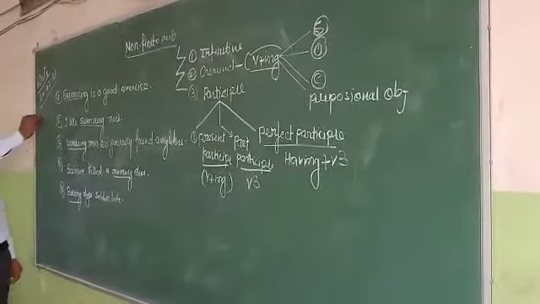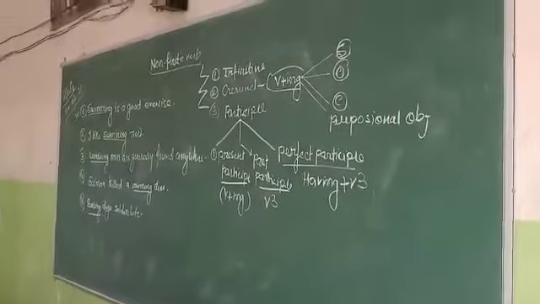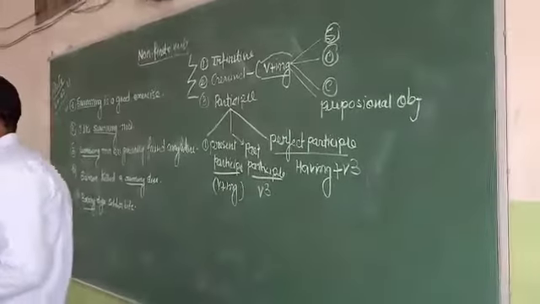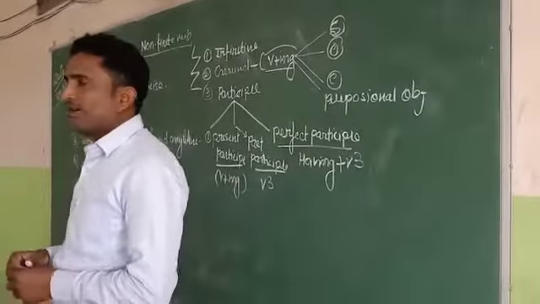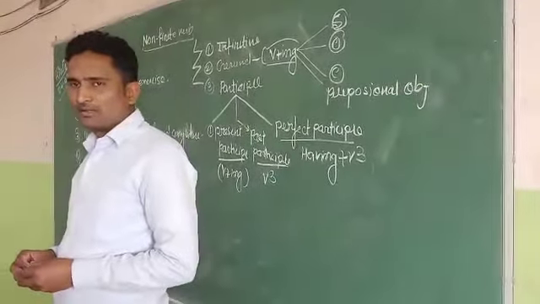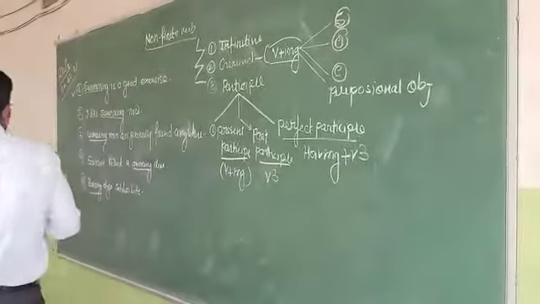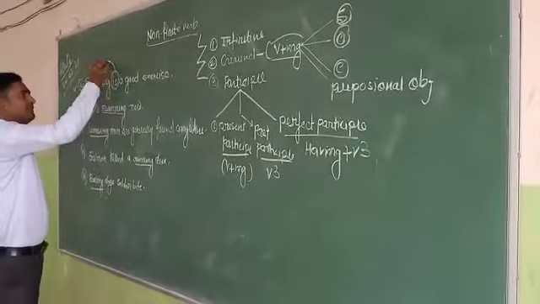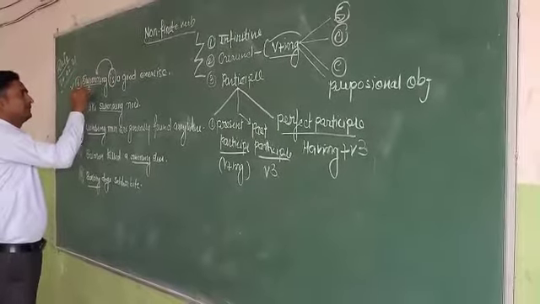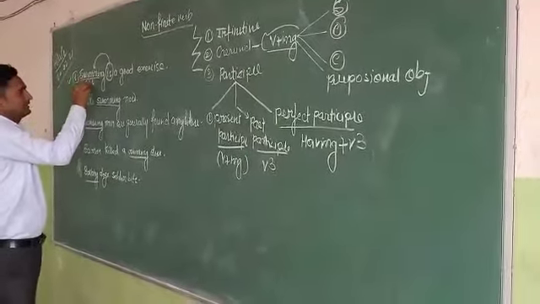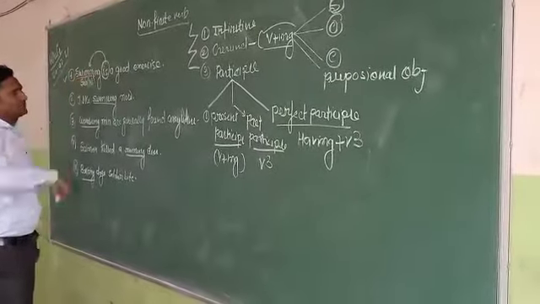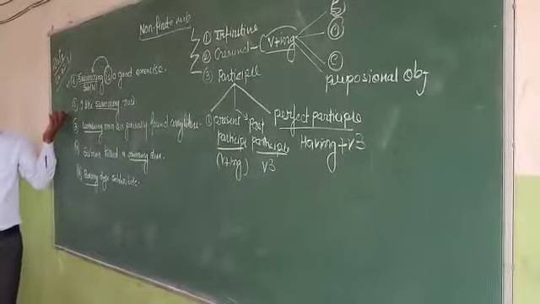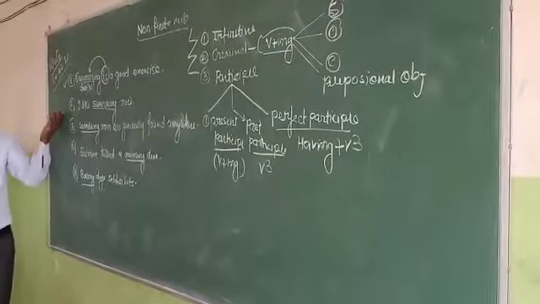In the first sentence, what is swimming? Sir, subject. Yeah. This is the main verb, and it functions as subject. Okay. That's why this is a noun. It functions as a noun. That's why we can say this is gerund. Okay. Sit down. Very good. Thank you, sir.